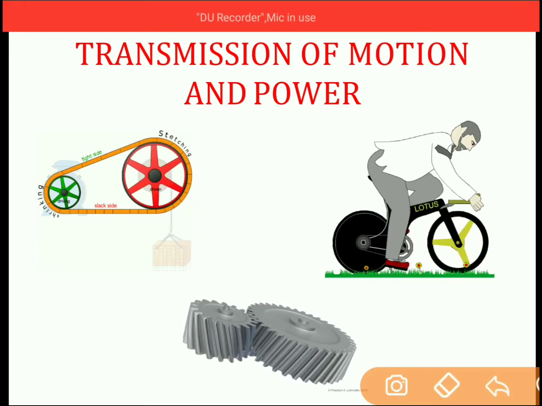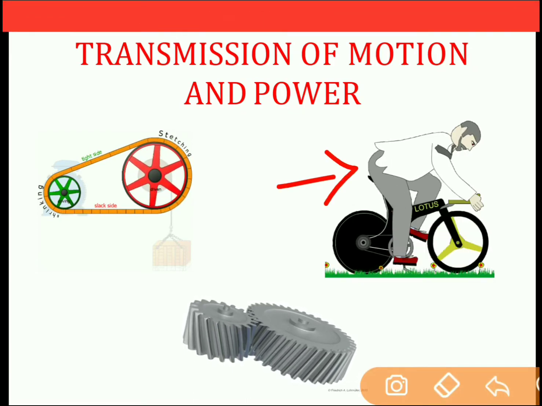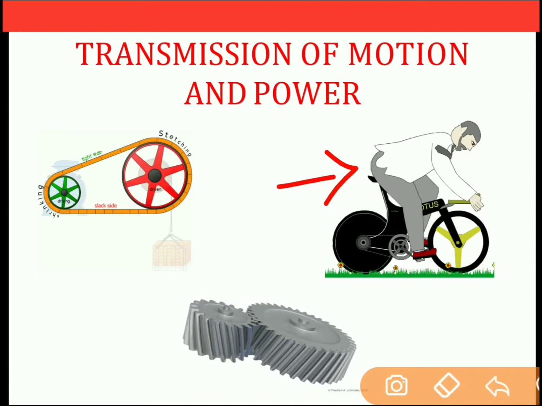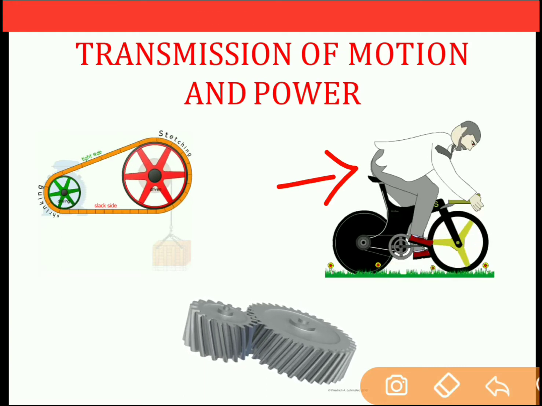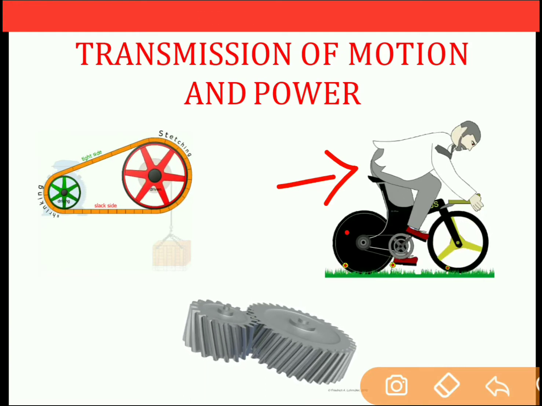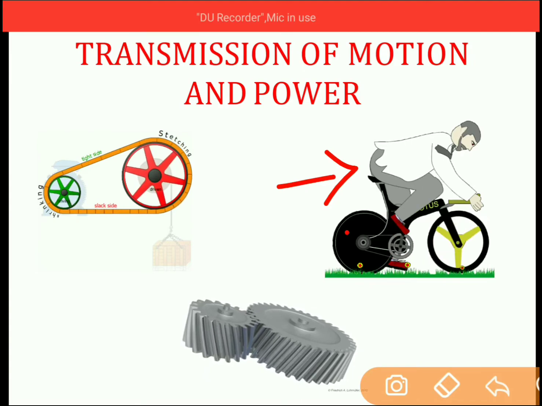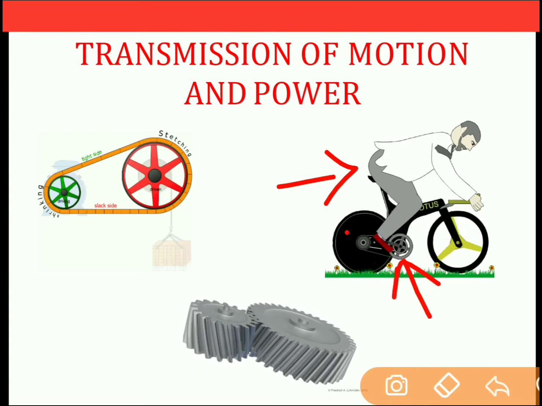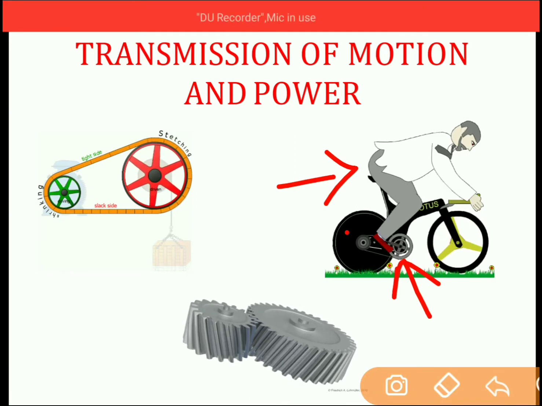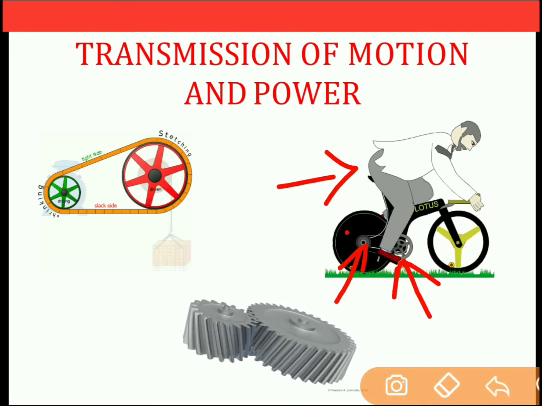In this second animation, we have seen that a person is driving a bicycle. Now the power has to be transmitted from the foot of the person to the back wheel. So here effort is applied on this pedal wheel, and as the effort is applied on the pedal wheel, it will transmit the motion to the back side of the wheel.